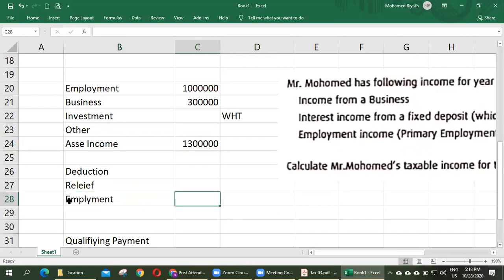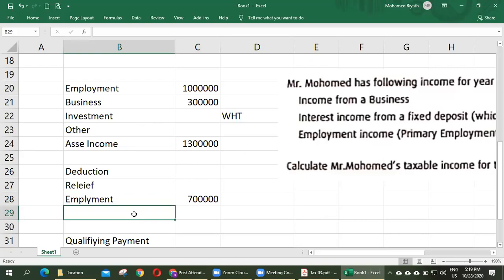Is Mr. Muhammad X eligible or not to receive employment relief? He's eligible because he's getting employment income. So the maximum amount he can claim is up to 700,000.